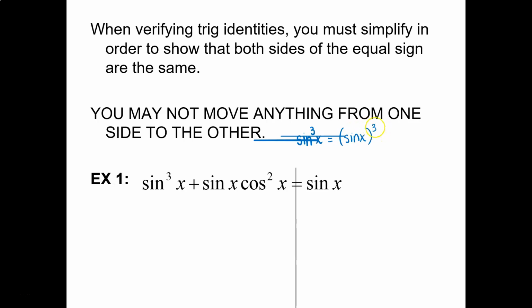Rather than put the cube out on the end, they put it right there beside sine. They do that to avoid having to put more parentheses there. So when you see sine cubed x, this means sine of x cubed. And whenever you see cosine squared x, this means cosine of x squared. So this really means I've got 3 sine x's here, and then I've got sine x times 2 cosine x's here.